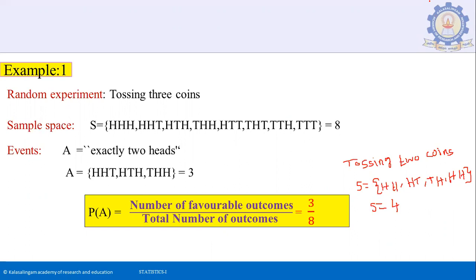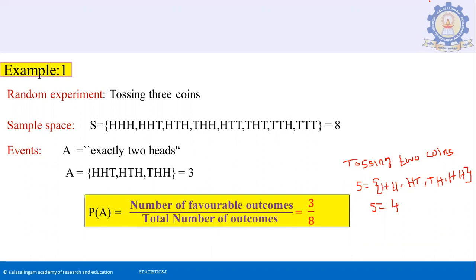Suppose the event A means exactly 2 heads, then A includes HHT, HTH, THH, totally 3 elements. In this case, the probability of getting exactly 2 heads is P of A equal to number of favorable outcomes divided by total number of outcomes, that is 3 by 8.